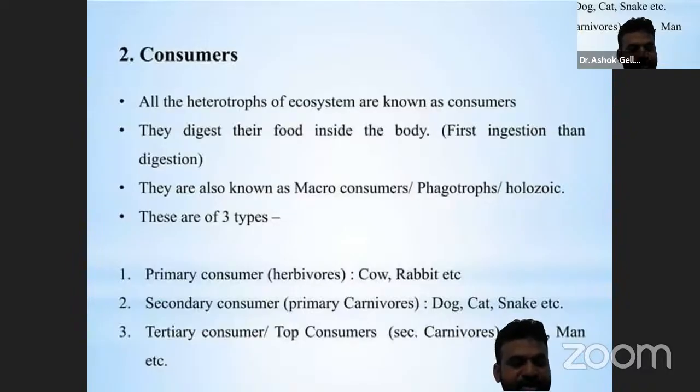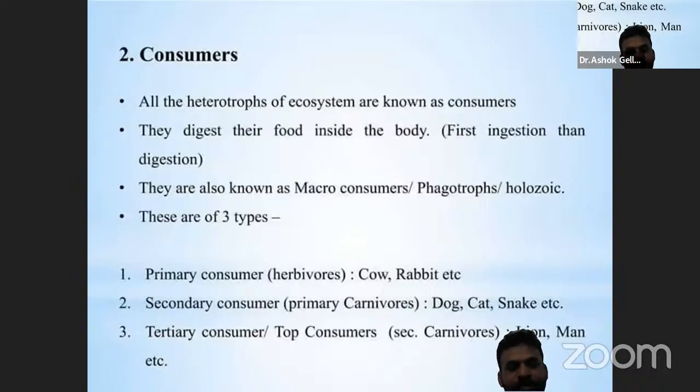The primary consumers are herbivores, cows and rabbits that eat grass. And the secondary consumers are carnivores, primary carnivores. They depend for food on the primary consumers, the herbivores.